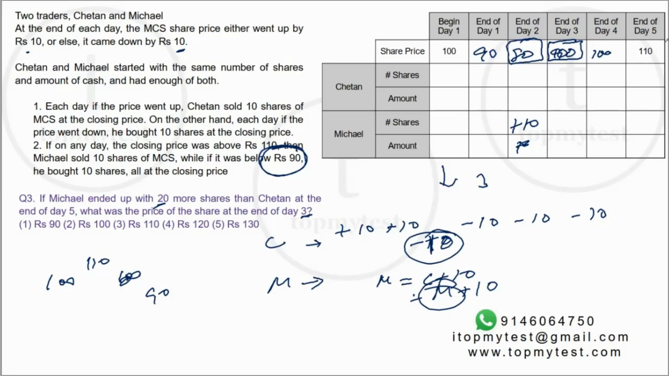It drops on day 1. All the other days it will increase. Michael remains dormant. You can verify for Chetan. Chetan will buy here. He will sell.